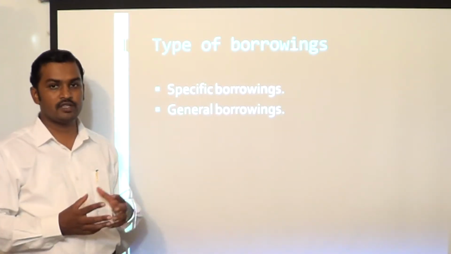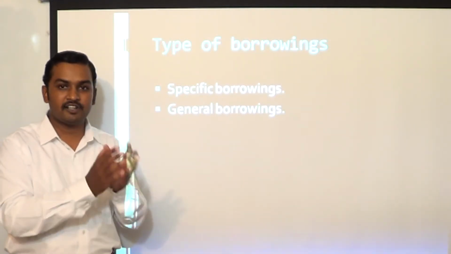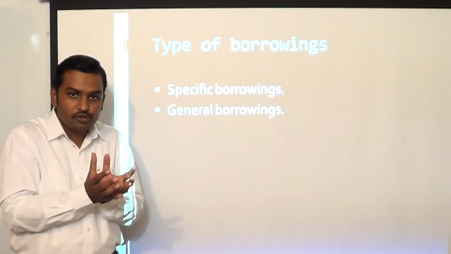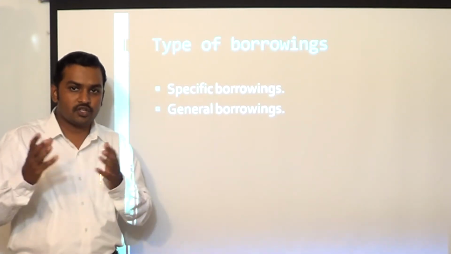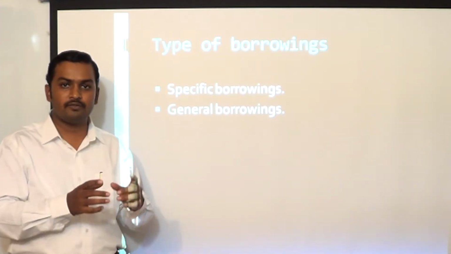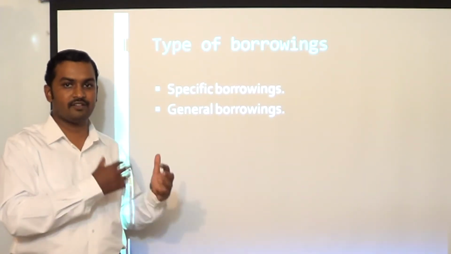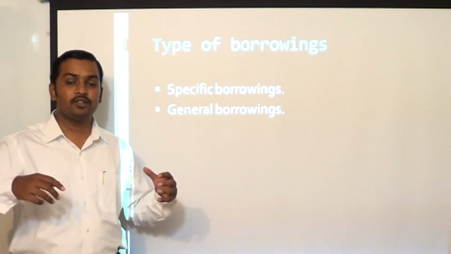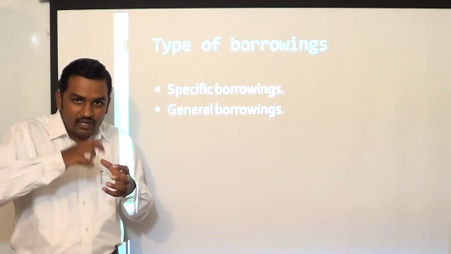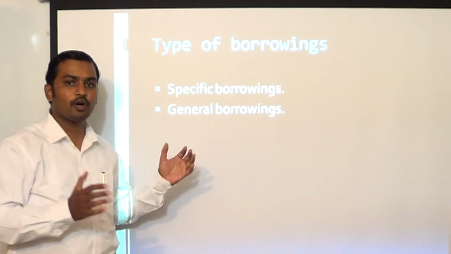General borrowings. An entity sometimes manages funds centrally. So the top management will have a department where they pool funds from various sources of debt and equity. Let us say the management has arranged money in the form of debt by issuing various debt instruments with different terms and conditions. They have approached various banks and borrowed money at different rates, at different terms and conditions. The funds are pooled and the money is then distributed to various construction projects which the company is undertaking. Such borrowings are called general borrowings.